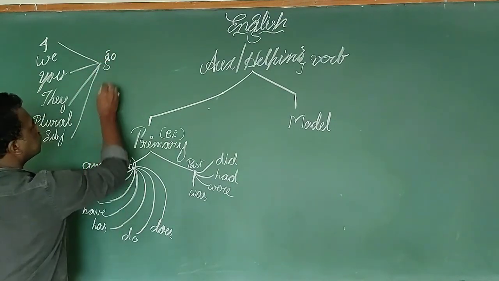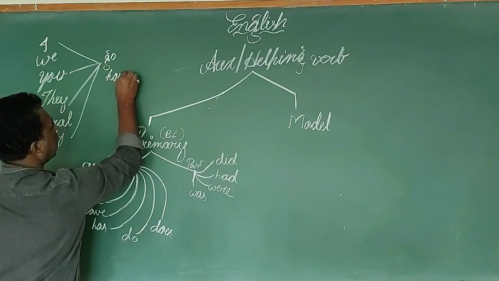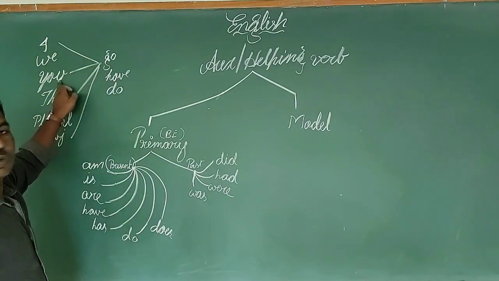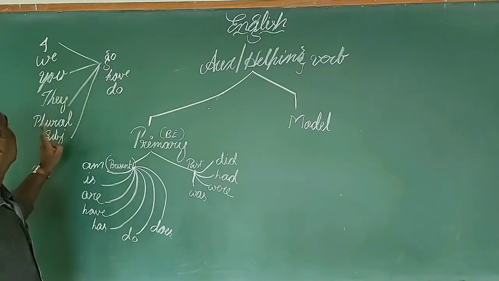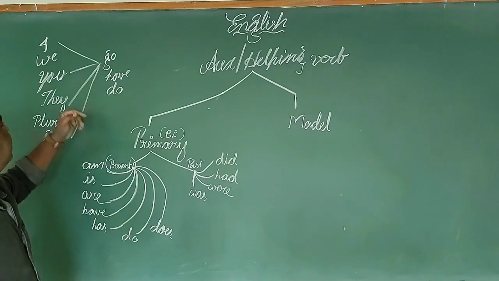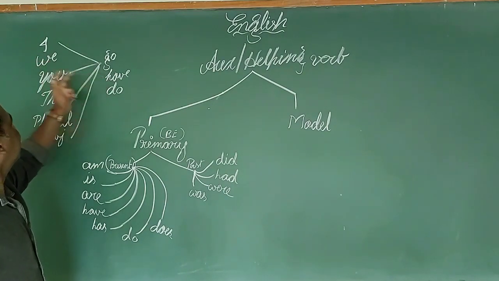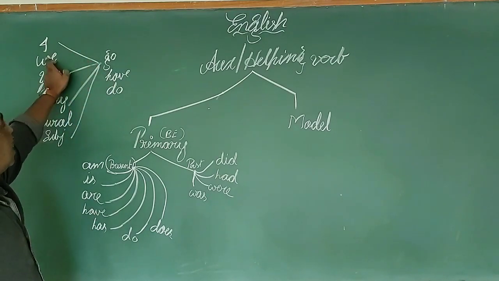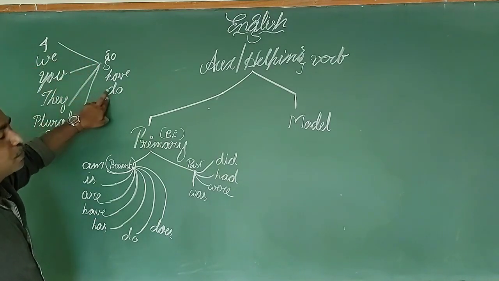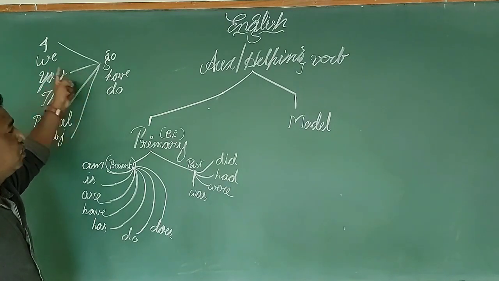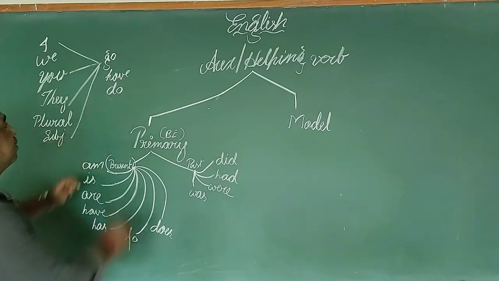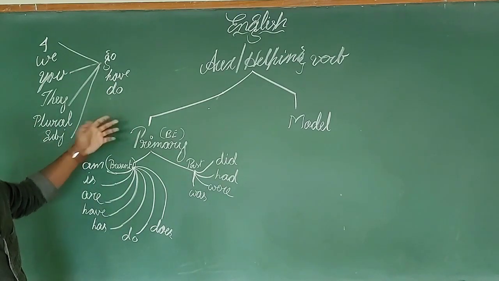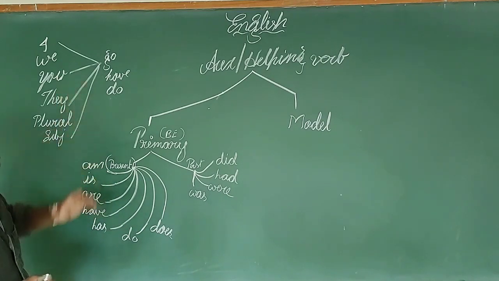I go, have or do. For example, I go, we go, you go, they go, Raju and Ravi go. Same, I have, we have, you have, they have, Raju and Ravi have. I do, we do, you do, they do. Same, Raju and Ravi do. This is how the agreement goes on.